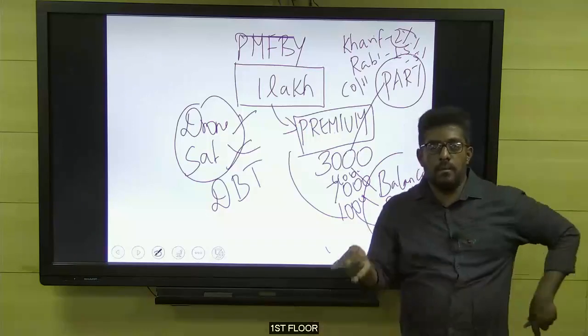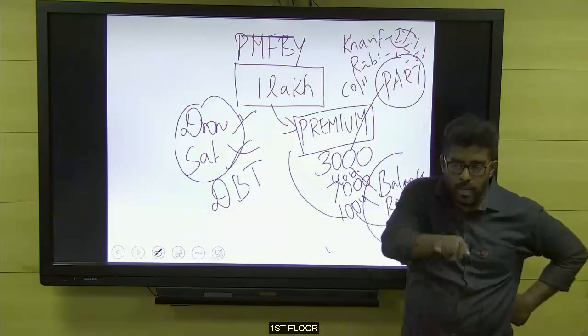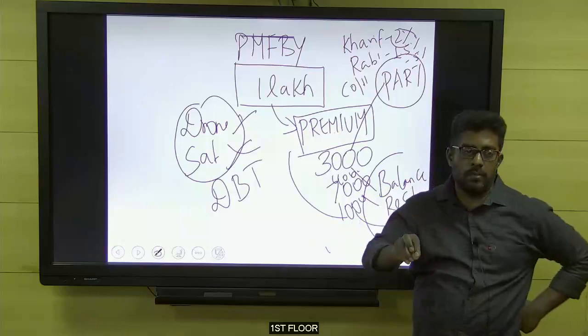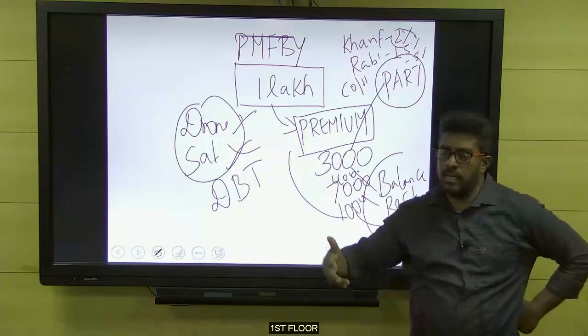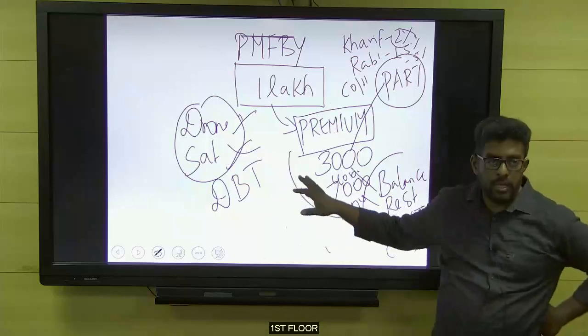But what they will do is, based on the previous year value of the crop, they will provide some amount. What is the amount? 25% of the value of the previous season cultivation is given to the farmer. That is called a pre-sowing loss.